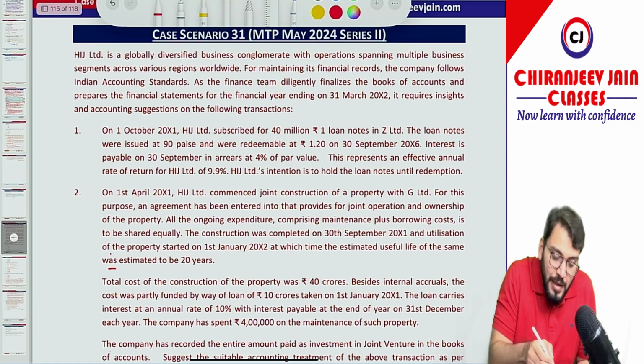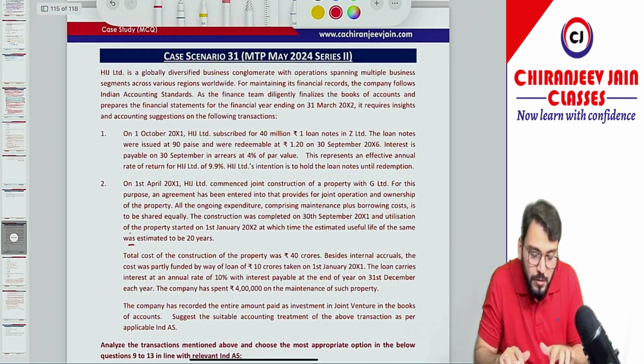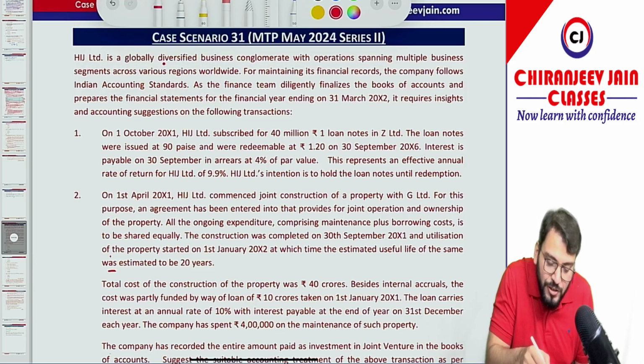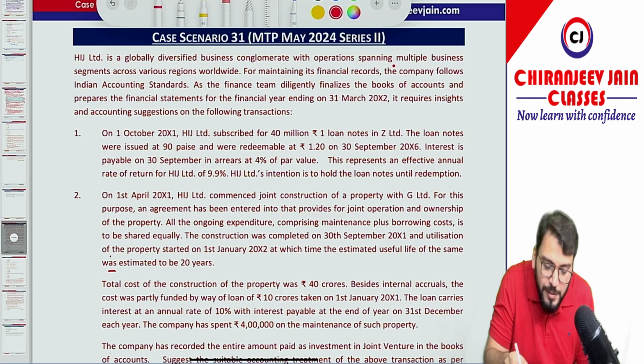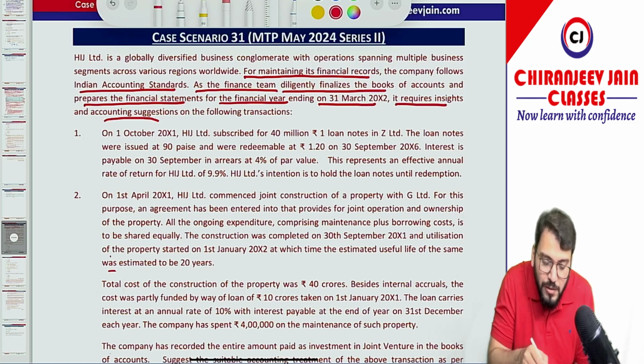HIJ Limited is a globally diversified business conglomerate with operations spanning multiple business segments across various regions worldwide. For maintaining its financial records, the company follows Indian Accounting Standards. As the finance team diligently finalizes the books of account and prepares the financial statements for the financial year ended 31st March 2002, it requires your suggestion on the following transactions.